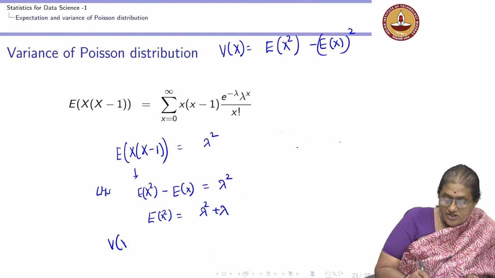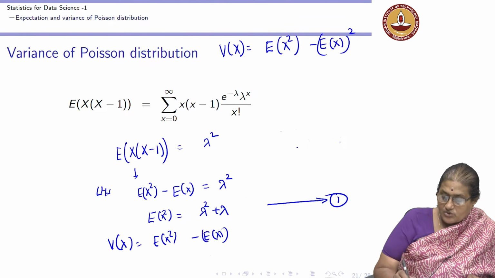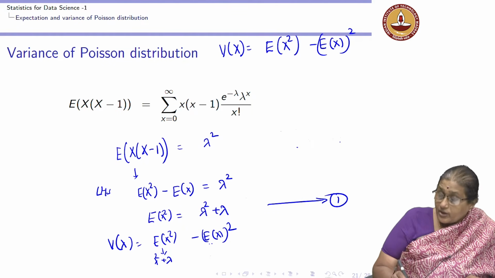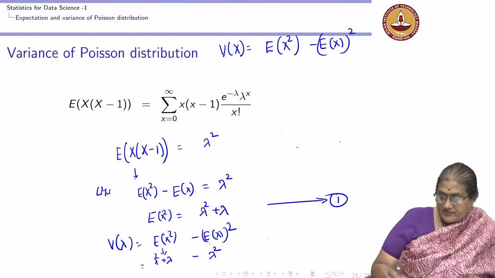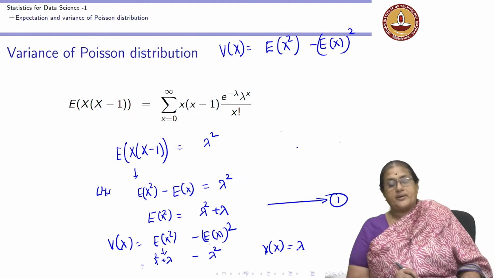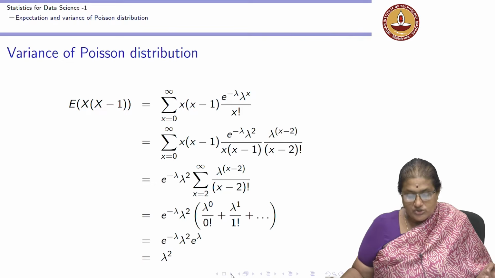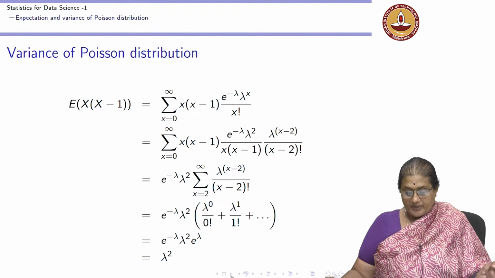Now, variance of x is expectation of x square minus expectation of x whole square. From 1, I get expectation of x square is lambda square plus lambda. I already know the expectation of x is lambda. So, expectation of x whole square is lambda square, which gives me that the variance of x is also equal to lambda. Hence, the variance of a Poisson distribution is also equal to lambda.